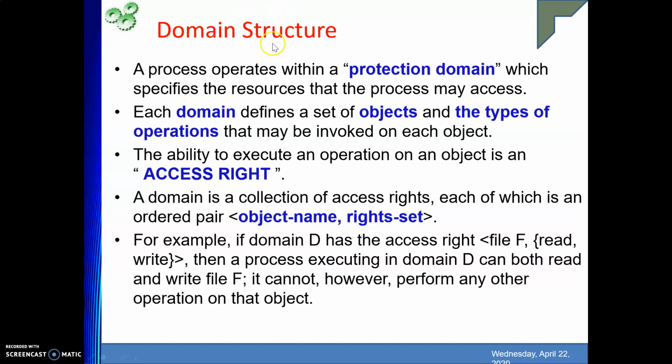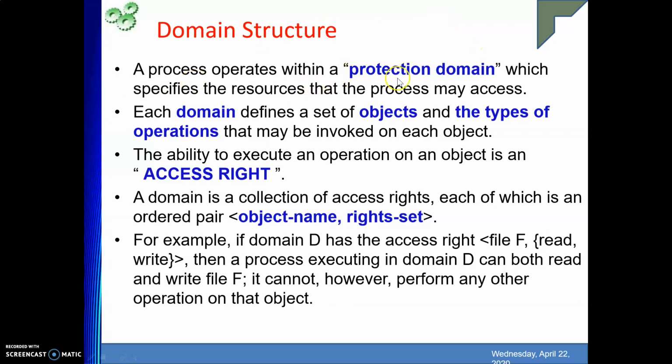Next, I'm coming to domain structure, how we are going to create a domain. A process operates within a protection domain, which specifies the resources that the process may access. The whole theme is that we are going to provide protection. To whom? To your resources. How? By listing a set of operations allowable on that particular object. Whosoever is allowed to perform those operations, only they are going to perform that. That is the main theme of your protection, right?